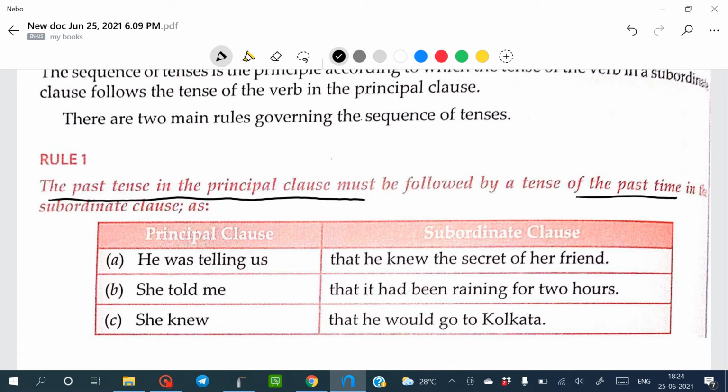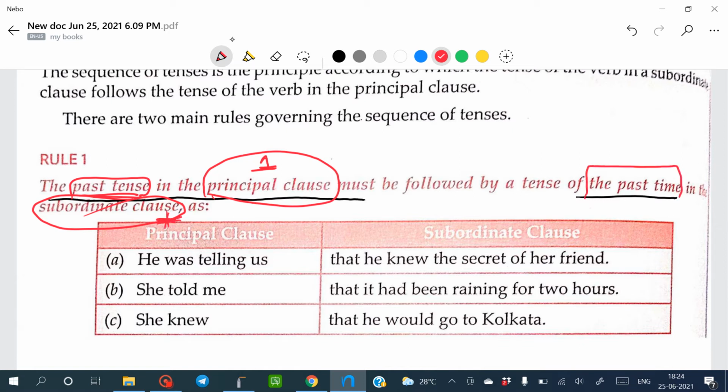It simply means that if you have two clauses, one is your principal clause, another is your subordinate clause, and in the principal clause past tense is used, then in the subordinate clause it is mandatory that you use past tense only. There are some exceptions which I will teach you. You can read it from your book on page number 96 also. But I hope it is clear to you.